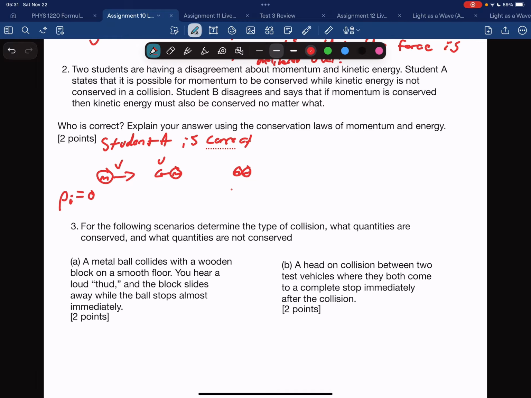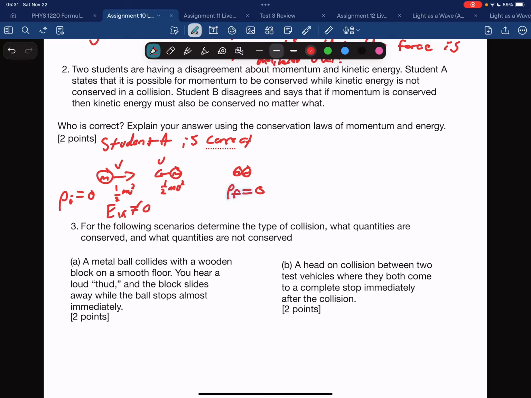Your final momentum then, in this case, is also 0. Now, initially, our total kinetic energy is not 0. They both have kinetic energy of 1/2 mv squared and 1/2 mv squared. So the total kinetic energy is actually just mv squared.